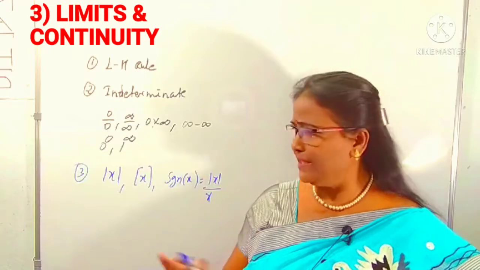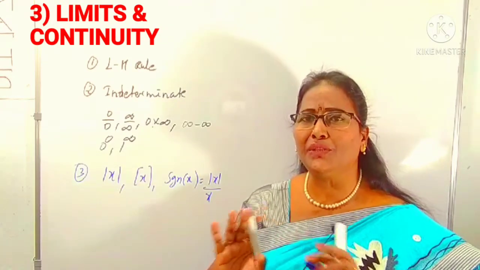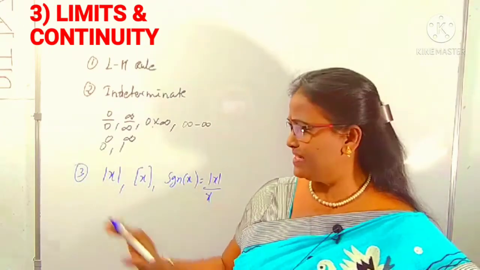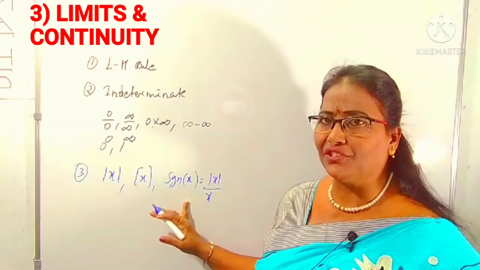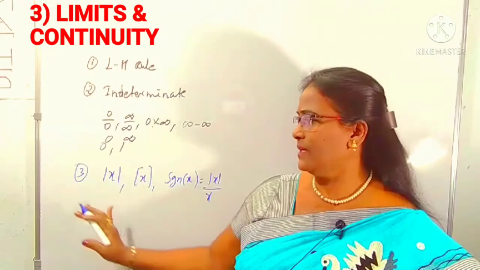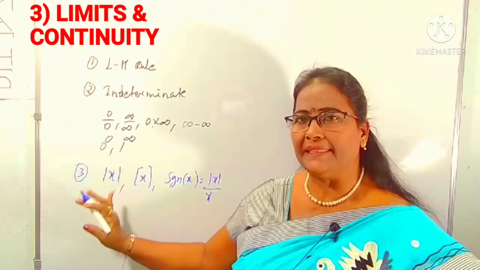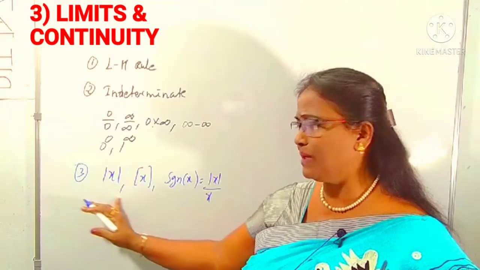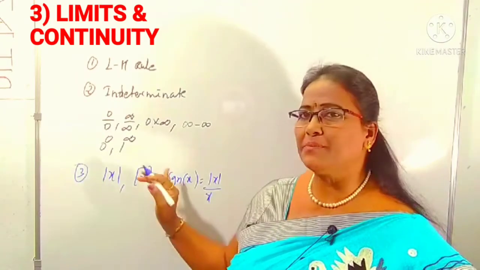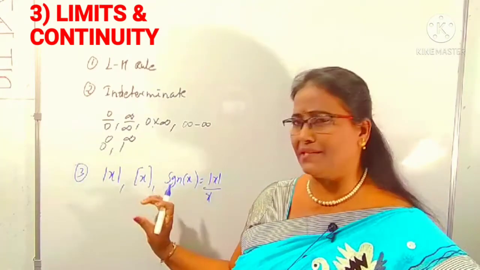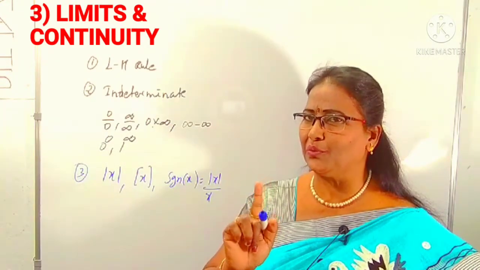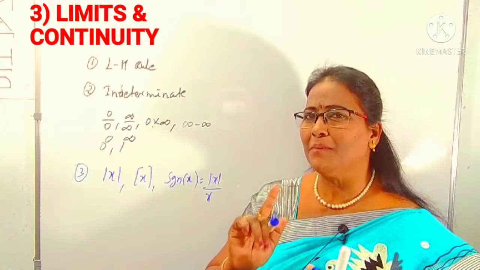Most of the students are worried about the special types of functions. Nothing to worry, guys, you just have to know the basic definitions of the step function, mod function, and signum function. If you know the basic definition, you can definitely crack them. This is very easy in any chapter, like derivatives, limits, integrations, wherever you can apply these special types of functions. So the basic definitions are the major part. The rest of them are so easy. In limits and continuity, one question will compulsorily come. Right? Less preparation, compulsory question.